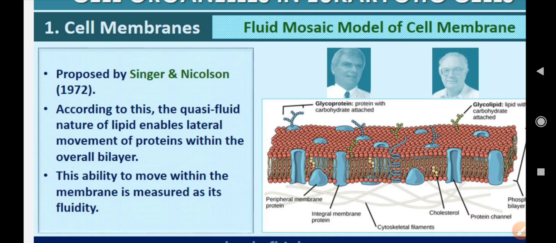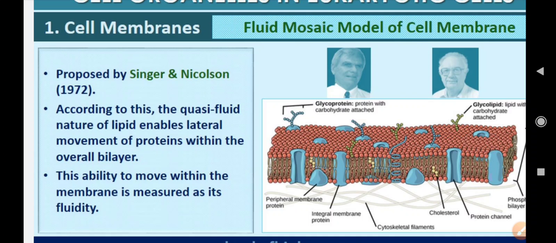Now the nature of the plasma membrane was a mystery for a long time, okay. How these lipids and proteins are arranged along with each other, how it performs function, this was all a mystery, because microscopes were not that good at that time.